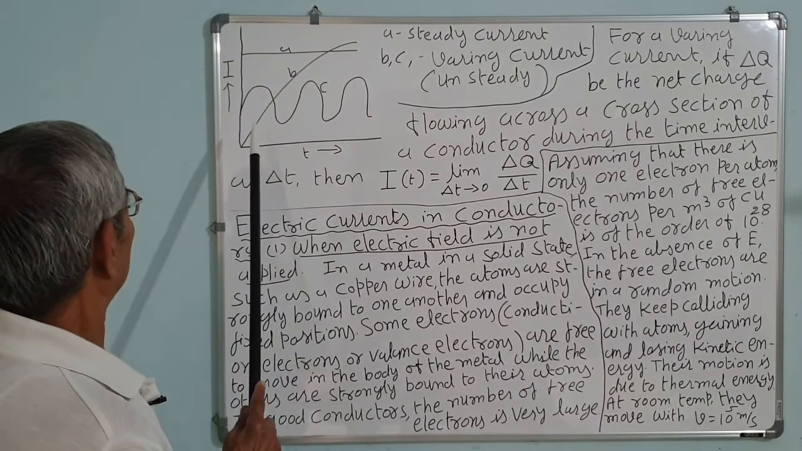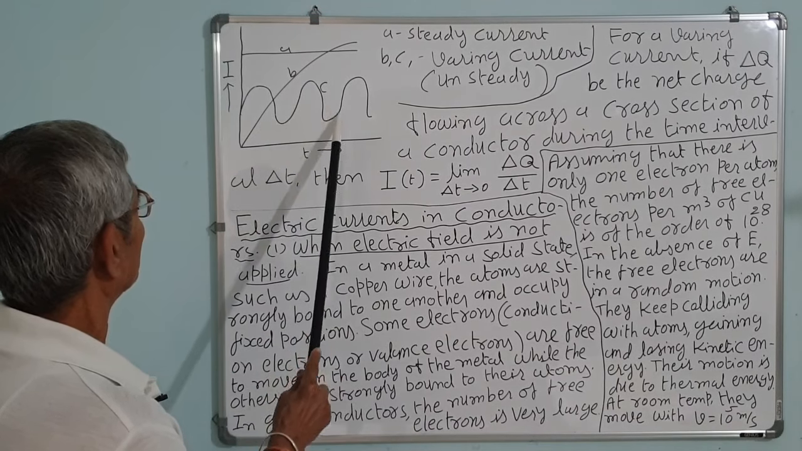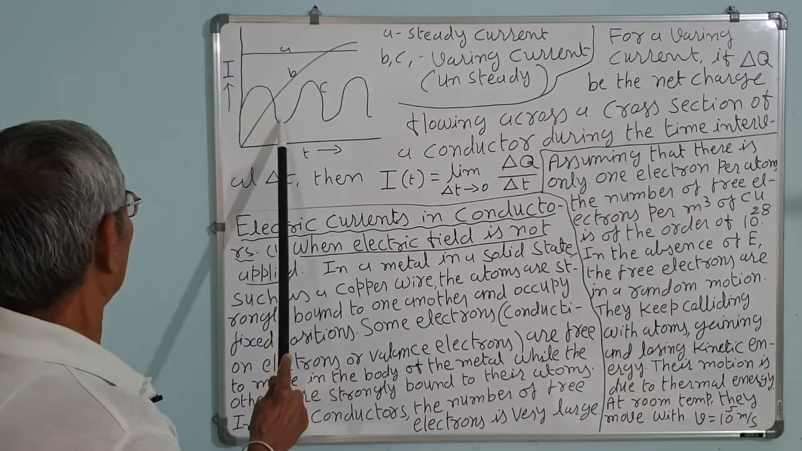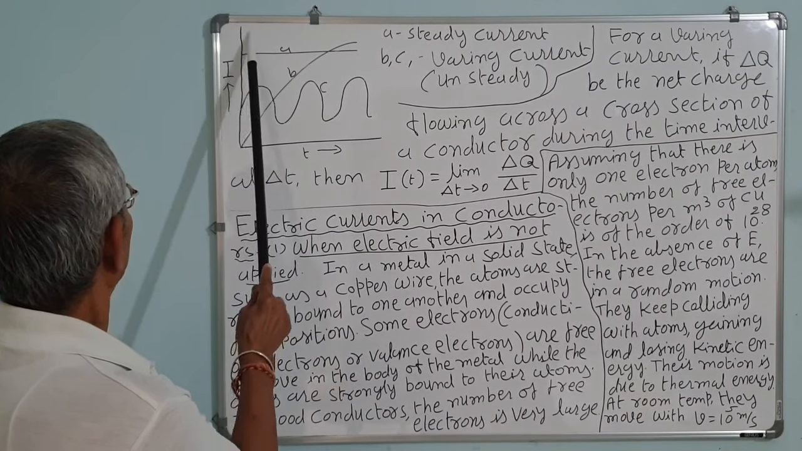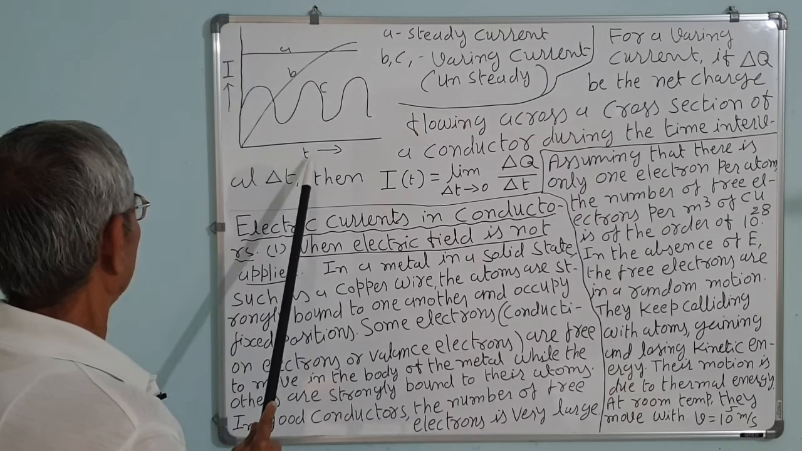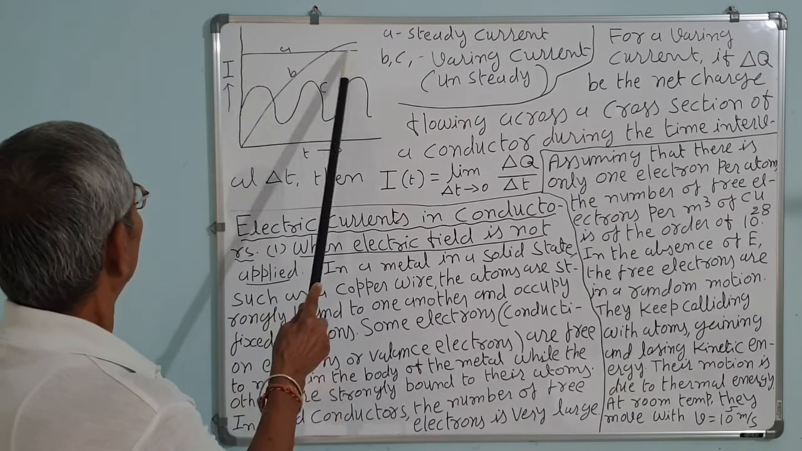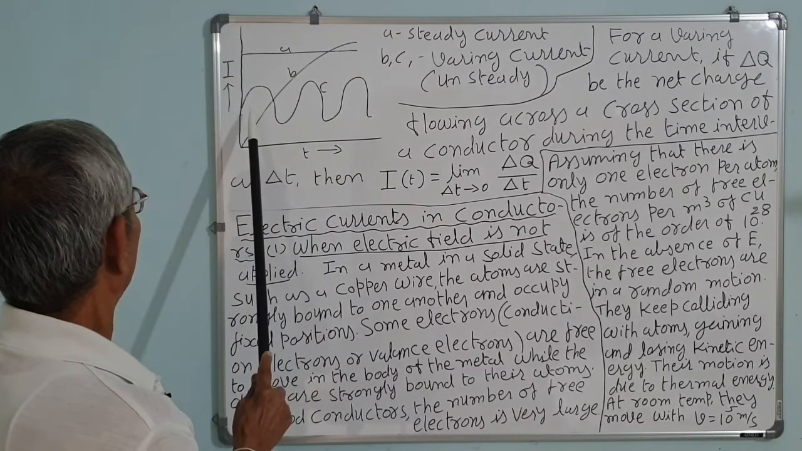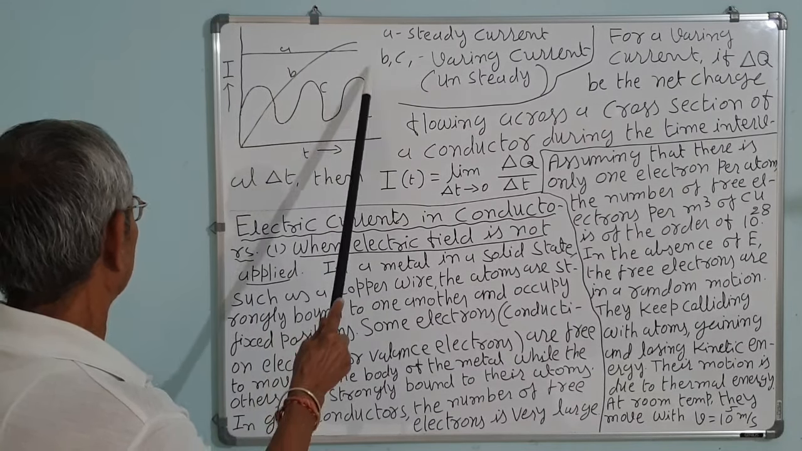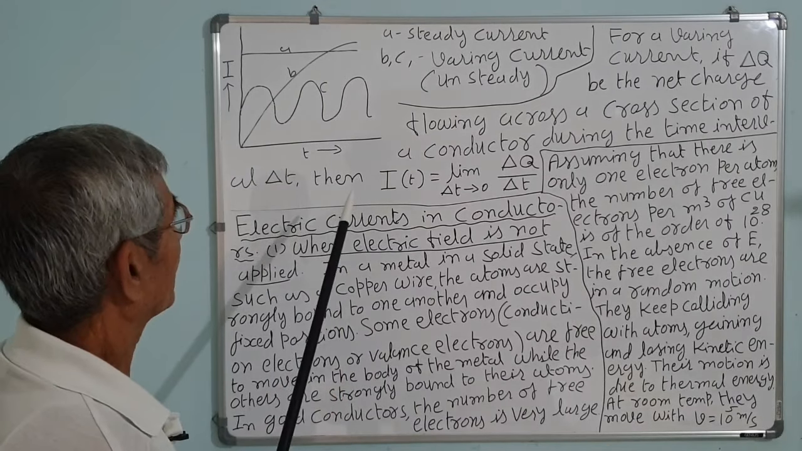Now the graph shows the steady current. A is a steady current and these others are varying currents, that is, unsteady currents. They change with time, correct? This also changes with time. We take I on the y-axis and time t on the x-axis, then we can see in graph A that I is constant throughout the time, whereas here it changes, increases, decreases. Here it increases but changes, not steady, correct?